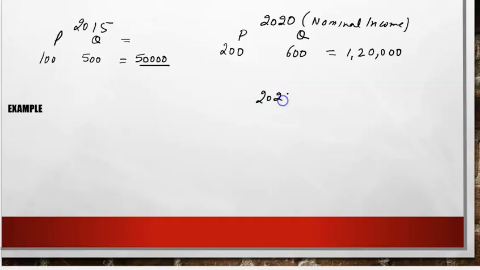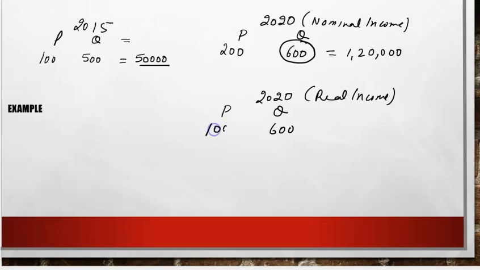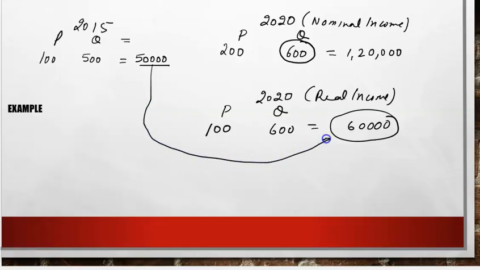So when we calculate real income, it is very easy. रियल इनकम में हम क्या करते हैं, हम आज की क्वांटिटी को जो 600 है, I mentioned before, को आज के प्राइसेस से ना मल्टीप्लाई करके बेस ईयर प्राइस से मल्टीप्लाई करते हैं. So the real income actually is 60,000. So the increase which it shows is only of 10,000.